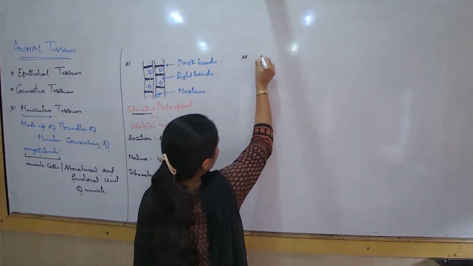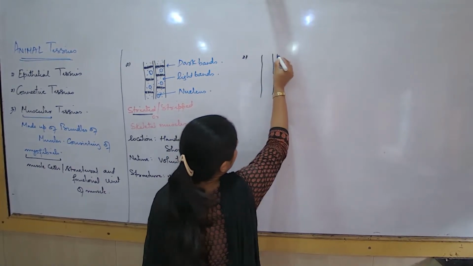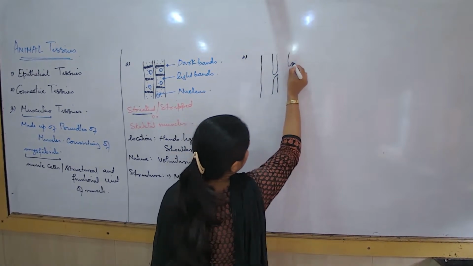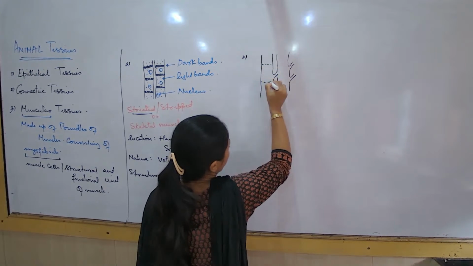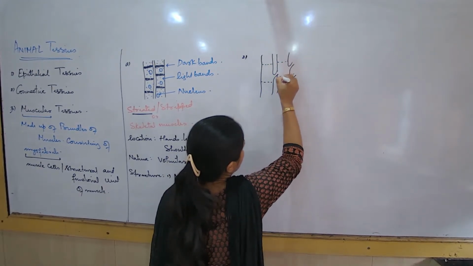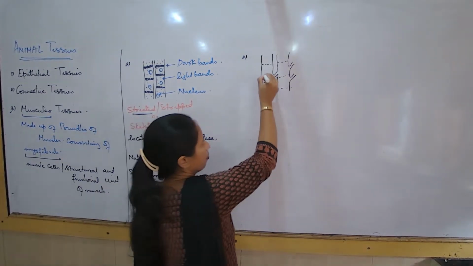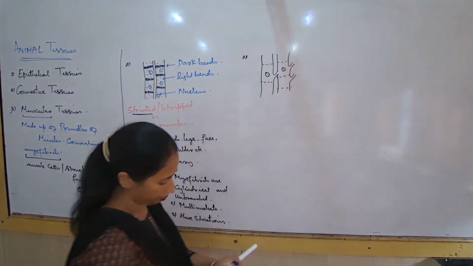The second type of muscles that I understand would be something like this, where the muscle fiber is something this way. Not exactly like what we have come across in striated, and the nucleus is only one per cell.